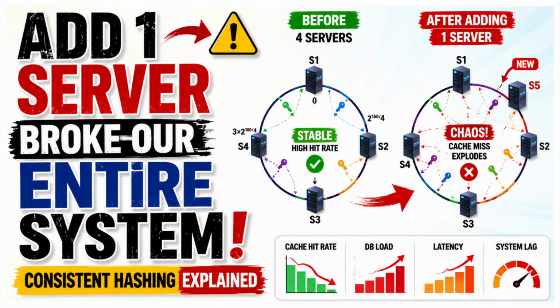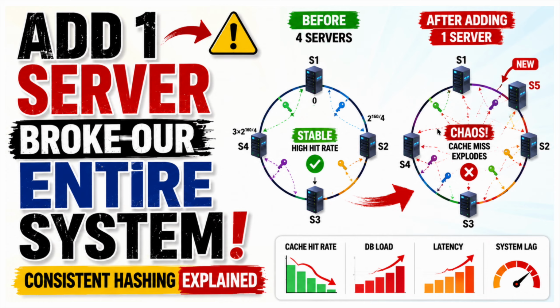Imagine you run a distributed cache with 100 servers. Everything is working perfectly. Then traffic grows, so you add just one more server. Simple enough, right? Wrong. Suddenly, your cache hit rate crashes. Database load explodes. Latency shoots up, and your entire system starts lagging. All because you added a single server.